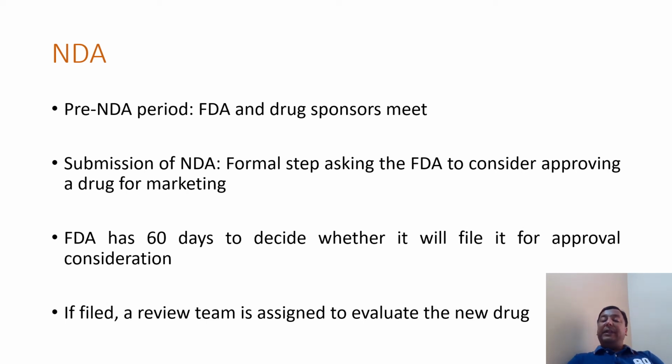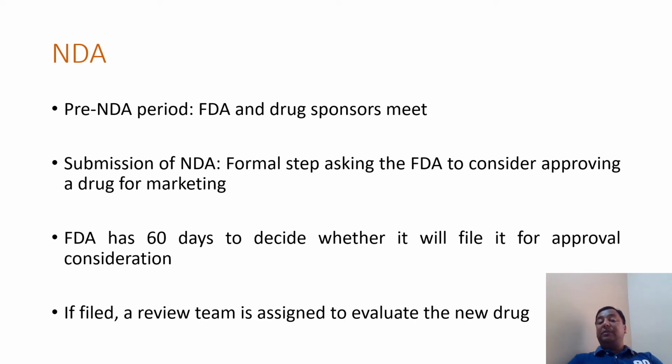And the role of NDA: in the pre-NDA period, the FDA and drug sponsor meet. It will conduct a meeting with FDA people, the drug sponsor, and IRB, and will submit reports, right?